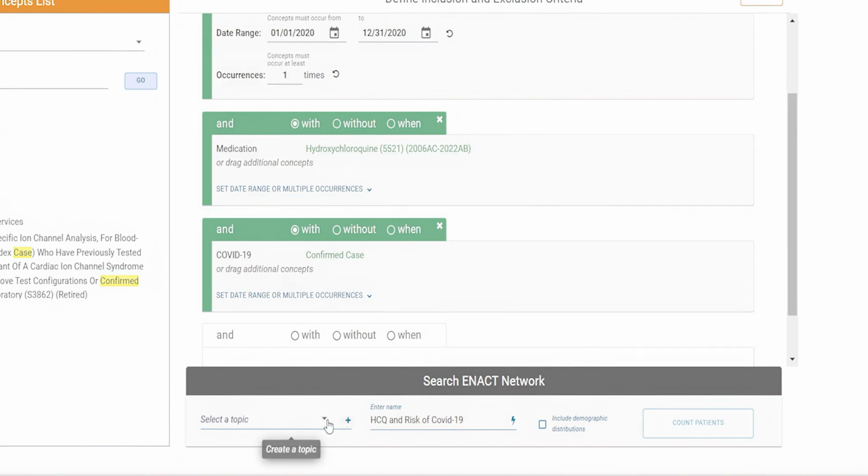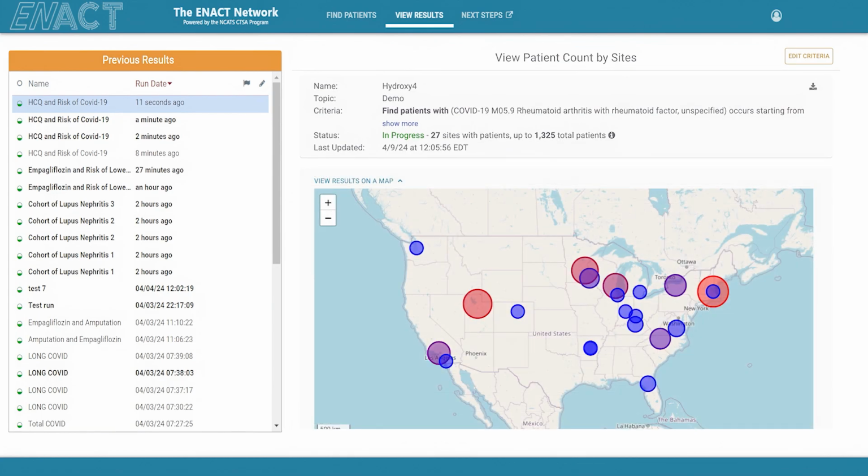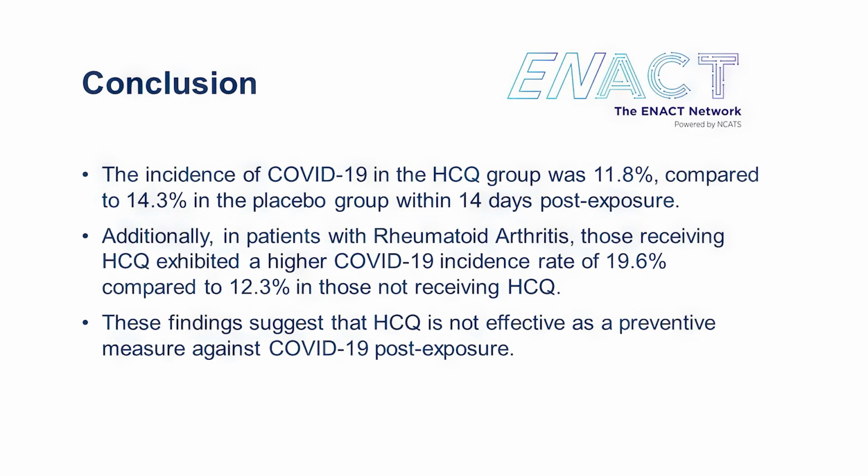What we found was that the incidence of COVID-19 when not receiving hydroxychloroquine was 12.3%, and the incidence of COVID when receiving hydroxychloroquine was 19.6%. Indeed, our results show that hydroxychloroquine is not an effective post-exposure prophylaxis for symptomatic COVID-19 infection.